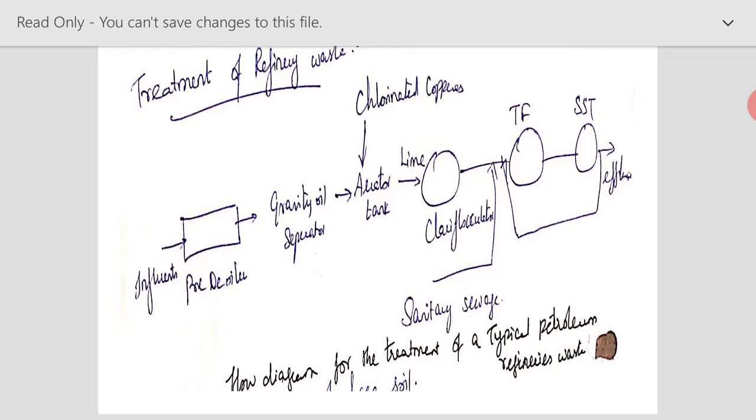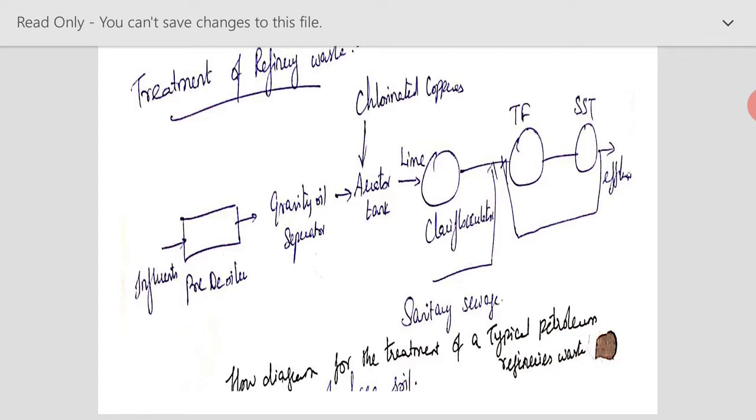The other impurities present, along with the lime and copperas, will settle down as flocs, and after a specified period of time it will be clarified.